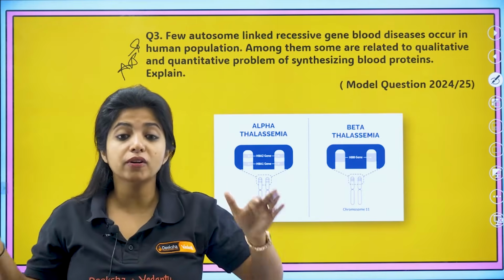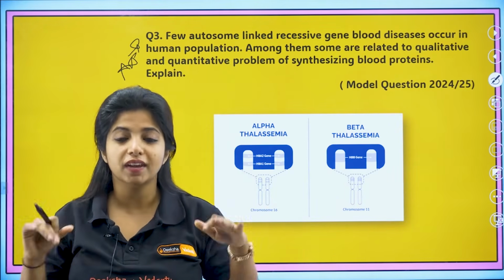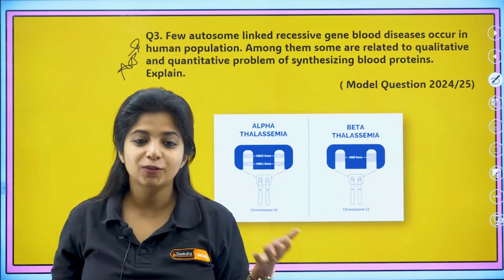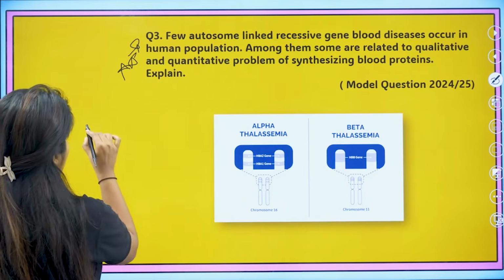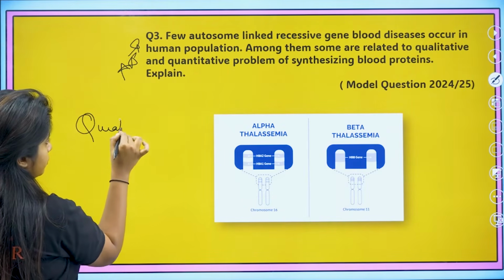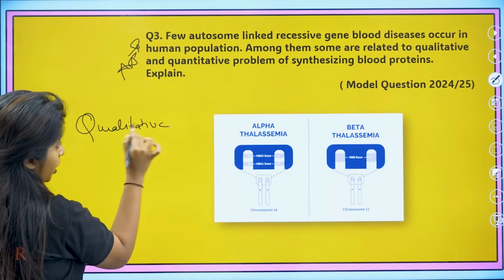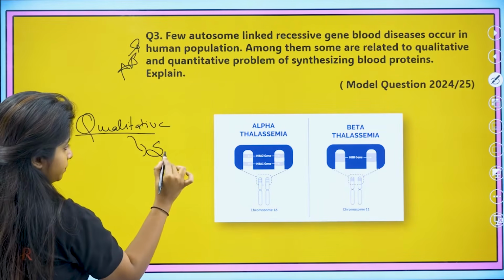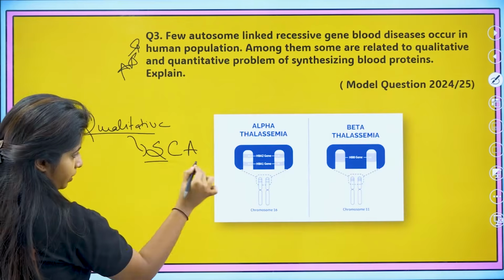But both of them are autosome linked recessive gene disorders. Example, how can you explain them? You need to know the example. For qualitative, where the quality is hampered, the example is sickle cell anemia.